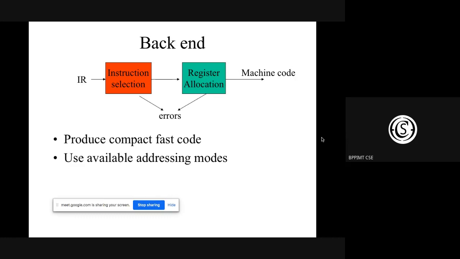So these are the things which are important when we choose the instruction. Say for example, you know that addition is faster than multiplication. So if a job can be done using addition, we can choose it over multiplication. This kind of work will be done in the instruction selection part. And once it is done, we'll convert this into machine dependent code using the individual registers of that particular machine.